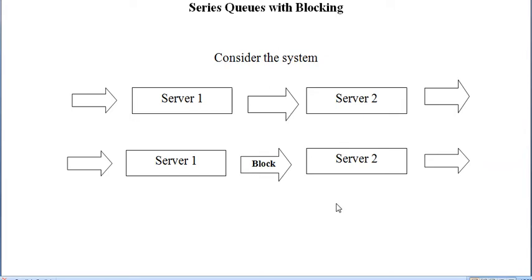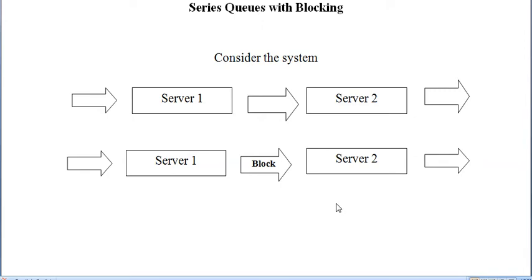Listen carefully. In series queue without blocking, there is a chance to form a queue for each server. Server 1 can form an infinite queue, and for each server, their customers can form an infinite queue. This is called series queue without blocking. Next we pass on to the series queue with blocking.